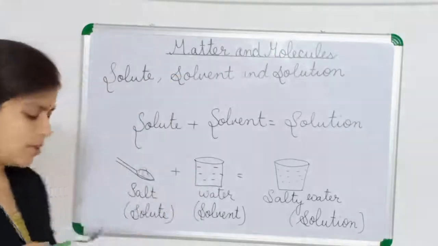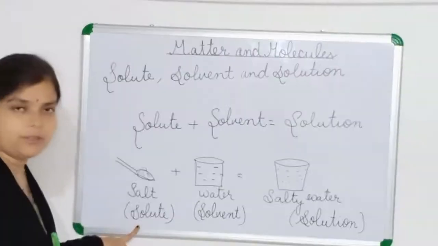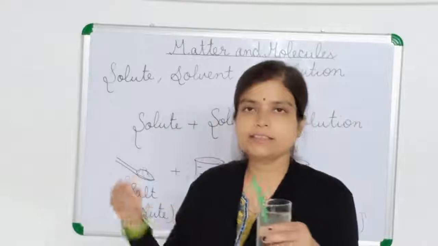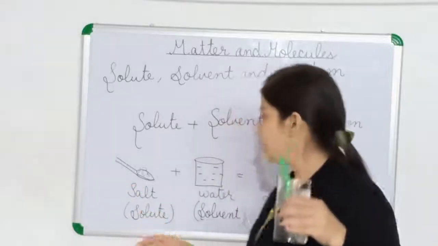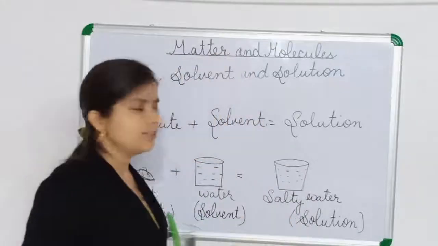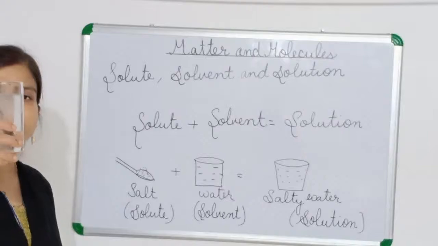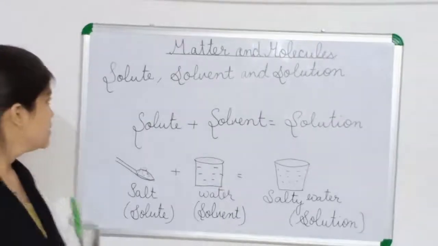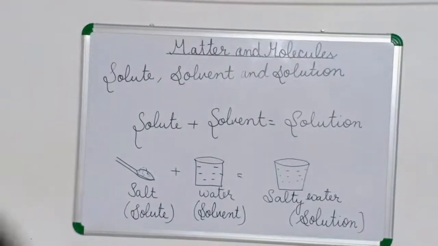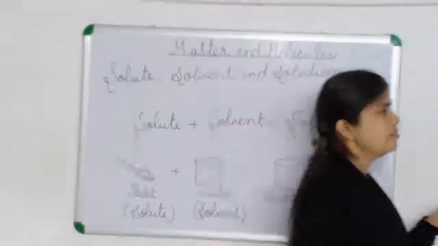So the salt we have mixed in the water is known as solute. And the liquid in which we have mixed that solute is known as solvent, that is water. And the product we get is known as solution. This is a salty water solution. Okay? So by adding solute and solvent, we get solution.